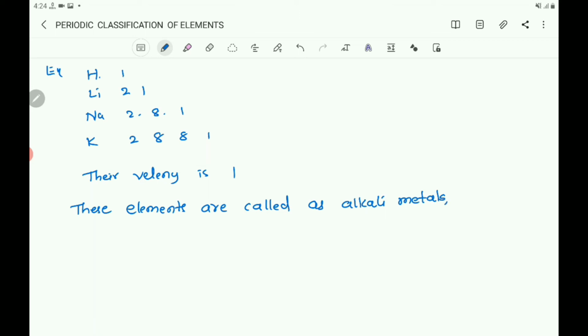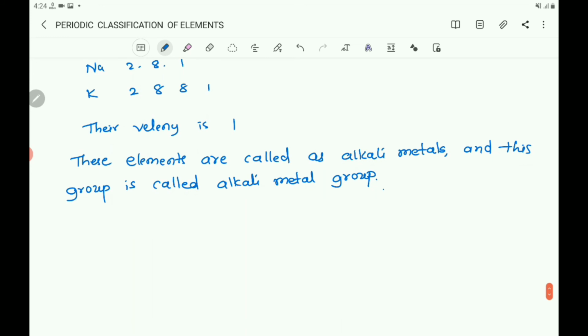And this group is called as alkali metal group.